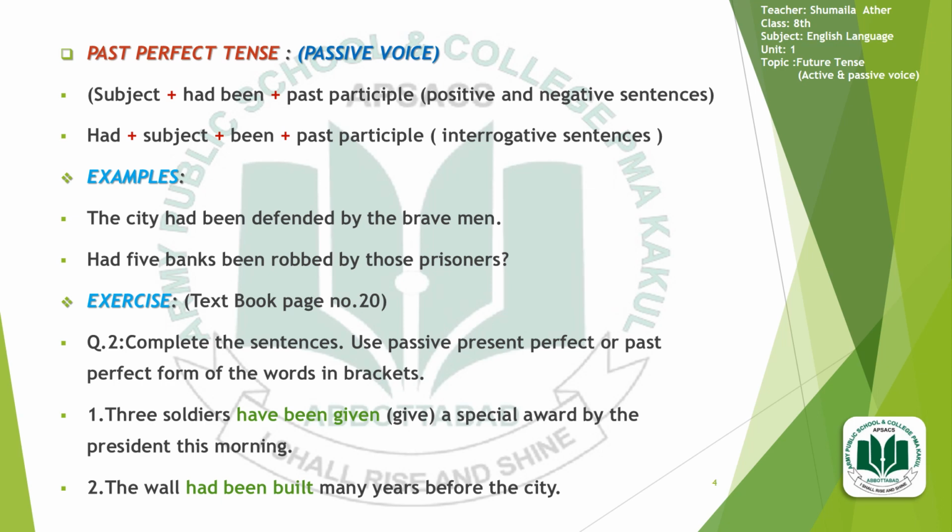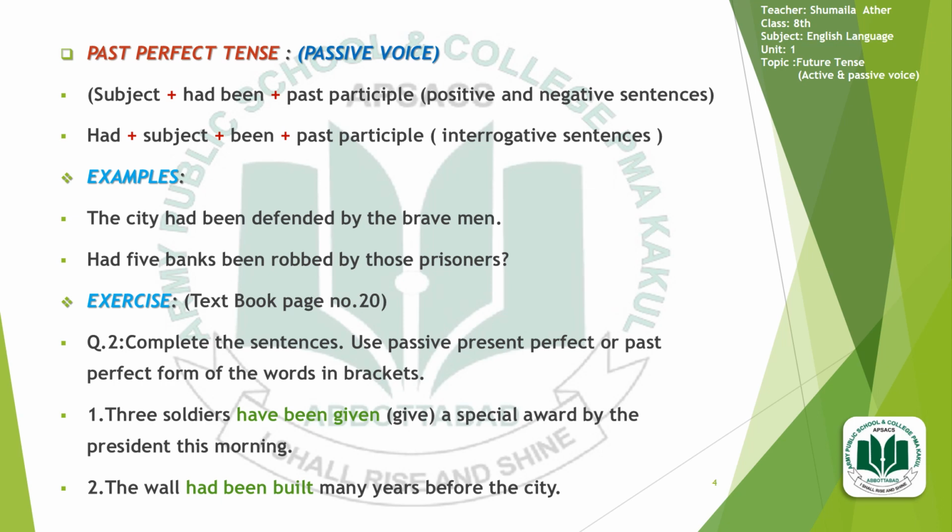Had 5 banks been robbed by those prisoners? Had is taking the place at the start of the sentence, after that the subject. 5 banks: basically 5 is acting as an adjective, banks is a noun, so banks is acting as the subject, then been robbed by the prisoners.